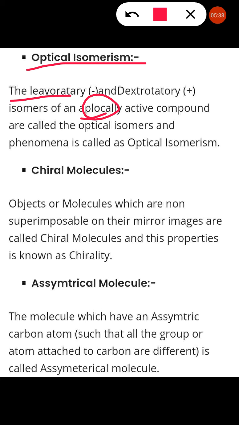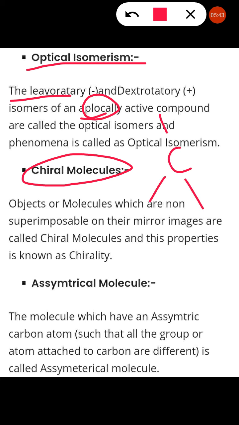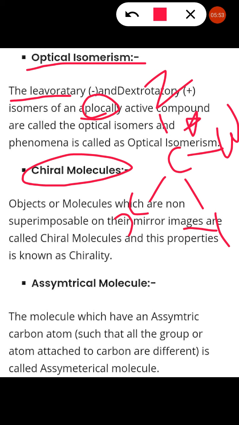Now this is a very important part, that is chiral carbon. Chiral carbon means a carbon containing four different groups, X, Y, Z, W. This is said to be a chiral carbon and is represented by an asterisk mark. All the valencies of the carbon are different, that is chiral. A chiral compound means a compound containing four different groups. When we draw its mirror image, what happens? The mirror images are non-superimposable on each other.